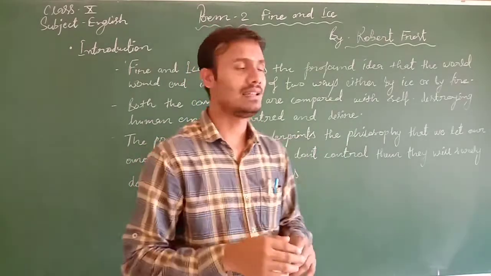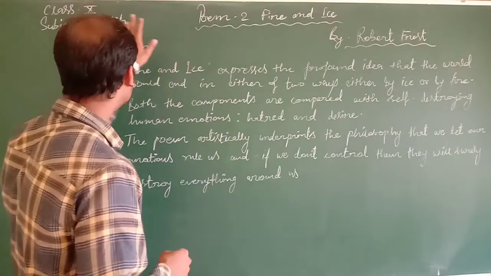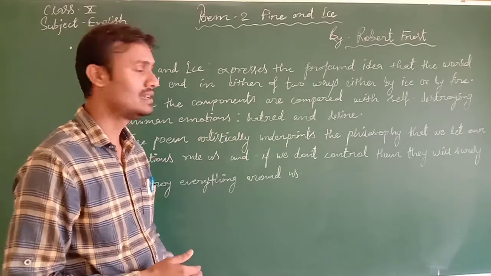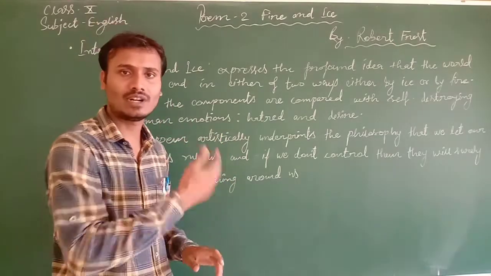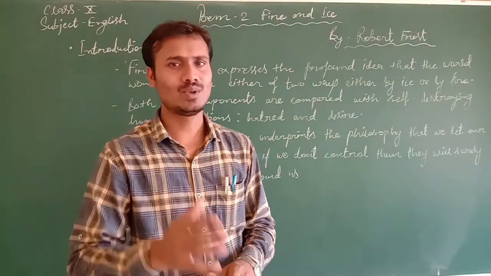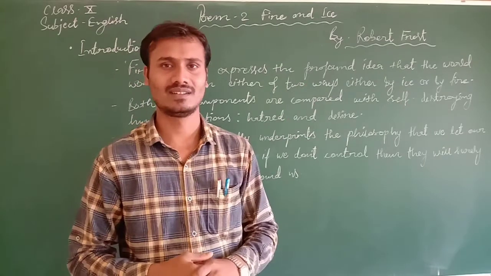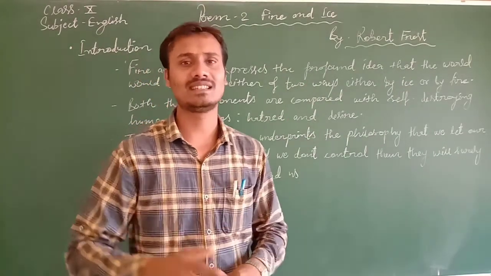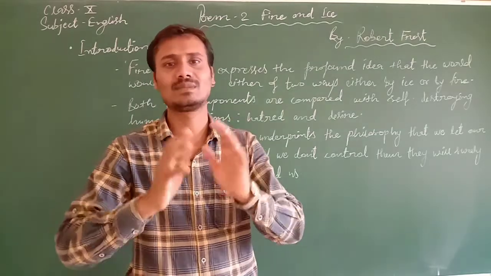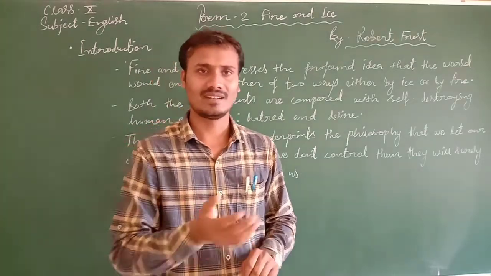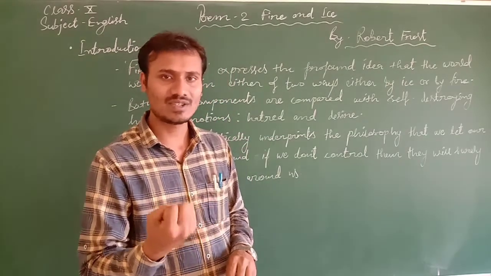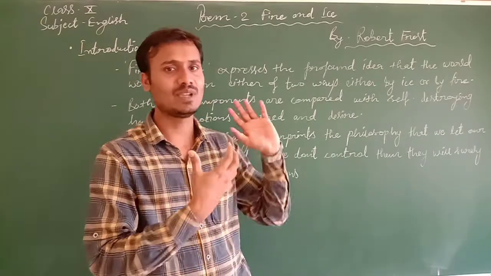Students, today let's take the second poem of your class 10th English textbook, Fire and Ice, written by Robert Frost. Now before coming to what exactly is there in the poem, let's discuss something about Robert Frost. As you know, he is a renowned poet of America. He has moved to different places but finally settled in America, so he is considered a well-known and experienced poet of America. Here in this poem also, an experience that he has had in his life has been depicted.